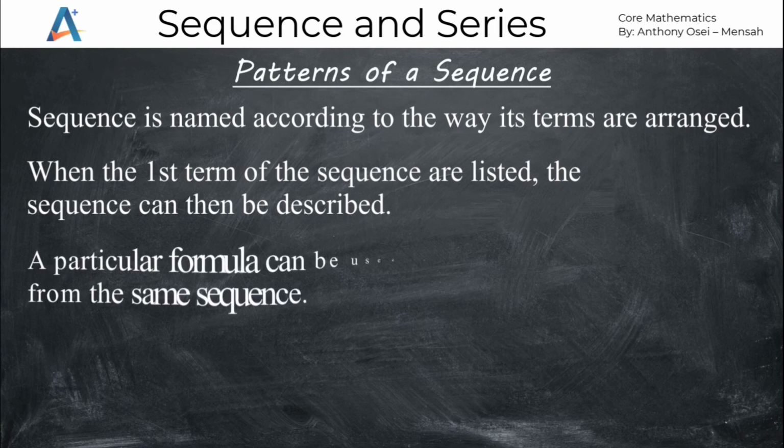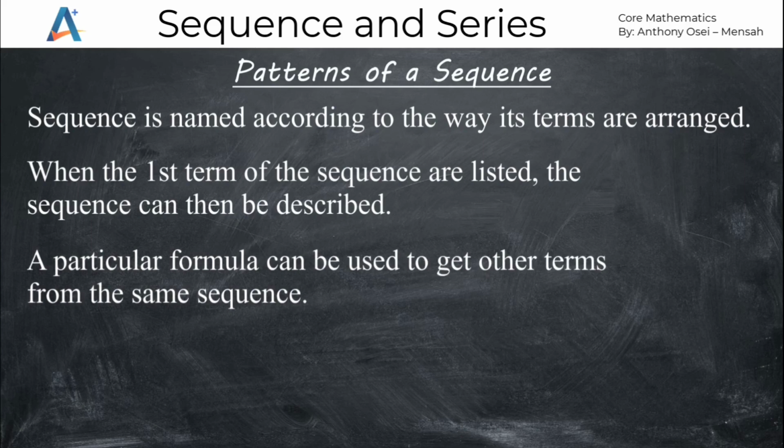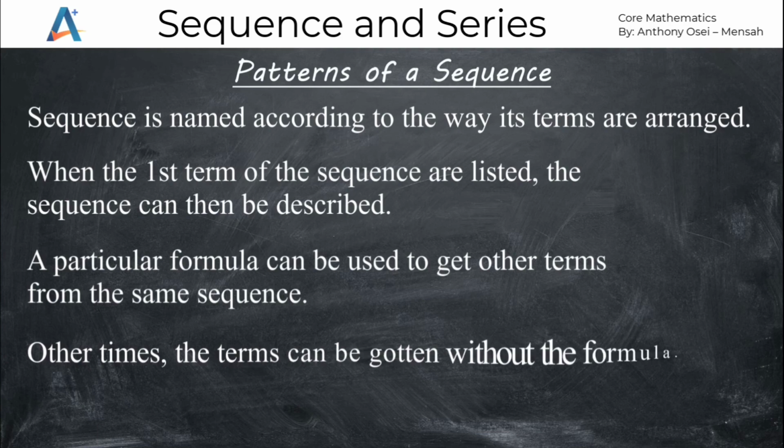Often, a particular formula can be used to get other terms from the same sequence. Other times also, the terms can be gotten without a formula. By using the particular pattern in which the terms are arranged, we can get the sequence and its other terms. A perfect example will be the sequence 5, 10, 15, 20, and so on.